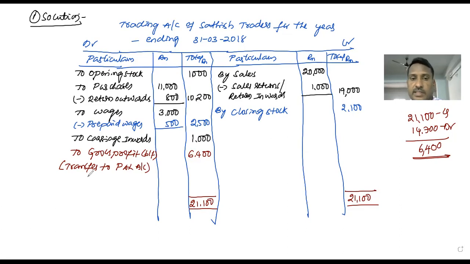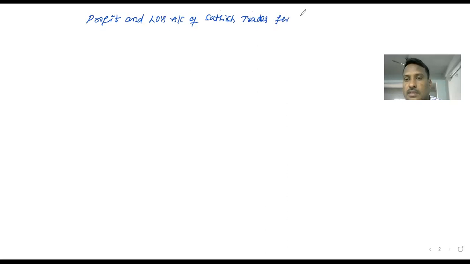Yes, we successfully completed the first stage. Students, let's move to the second stage of the final accounts. Let's see, this is the profit and loss account. Profit and loss account of Satish Traders, for the year ended 31st March 2018.